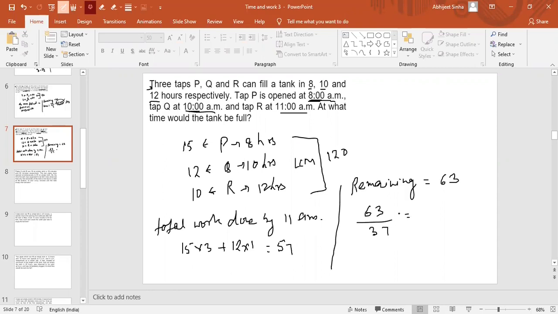We can divide it by 37 one time only, and the remainder left is 26 by 37.